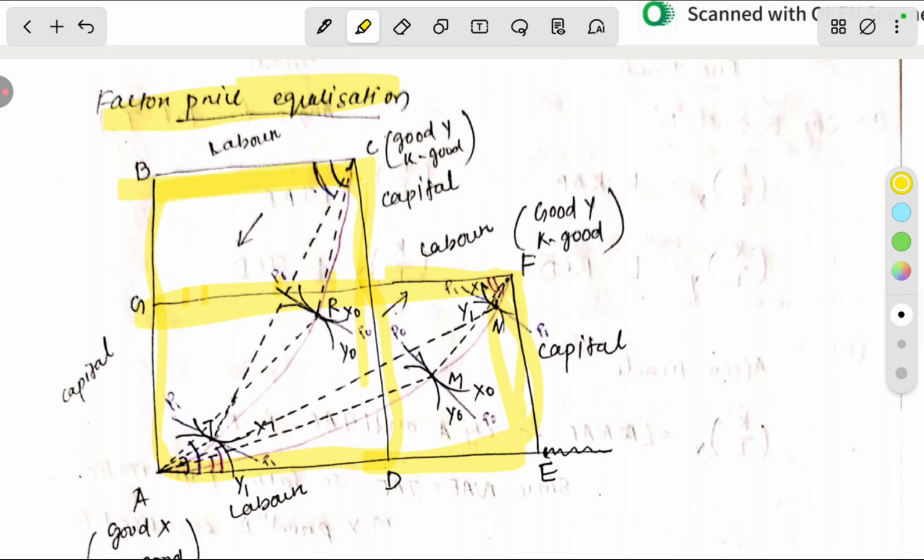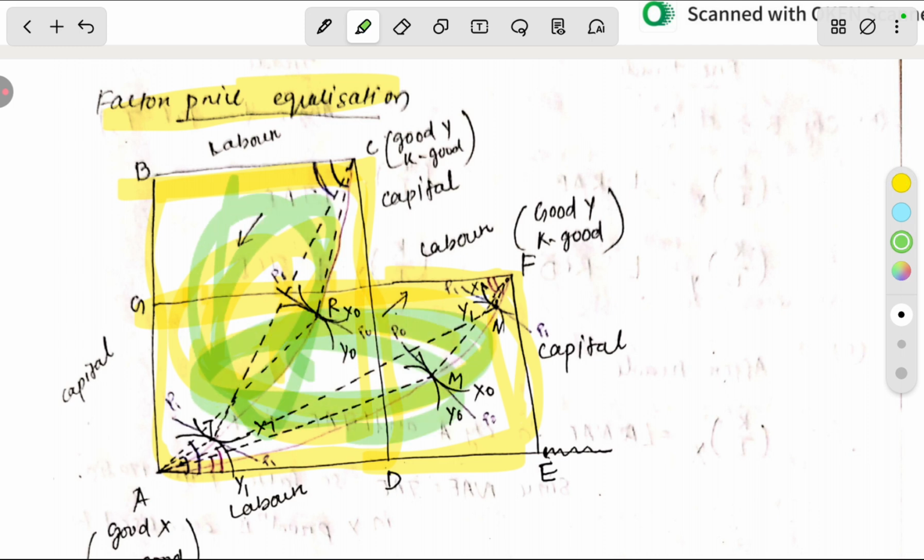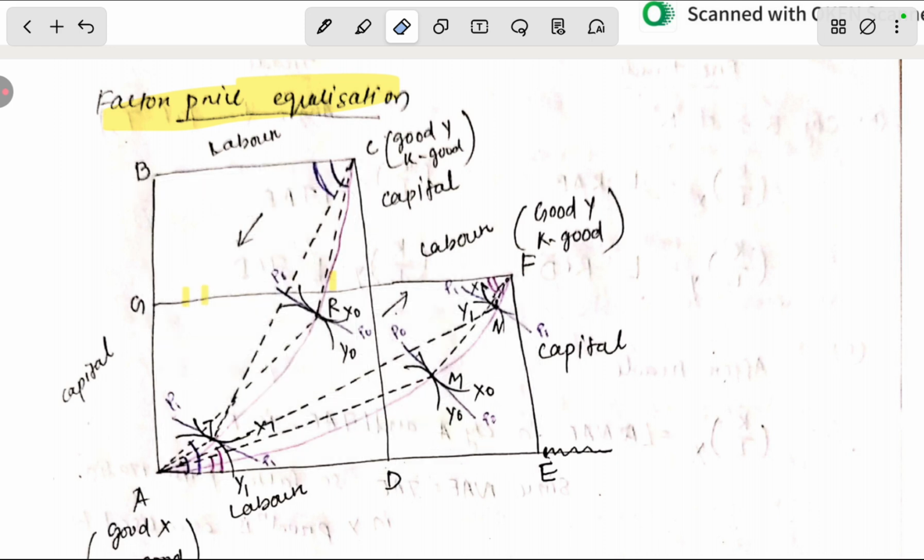This is the capital-intensive goods country. This is the labor-intensive goods country. This is the capital goods country. The pink line is the contract curve. This is the contract curve. So it shows that this is labor intensive, and this shows that this is capital intensive.